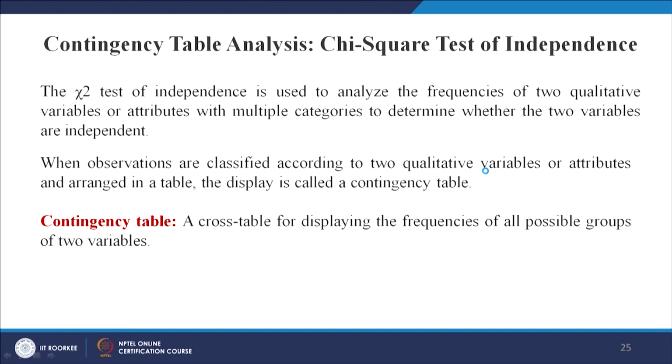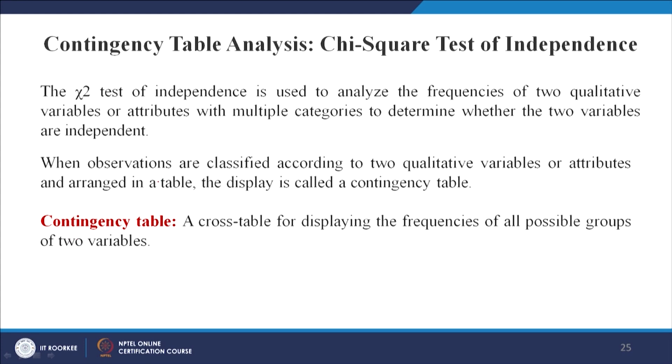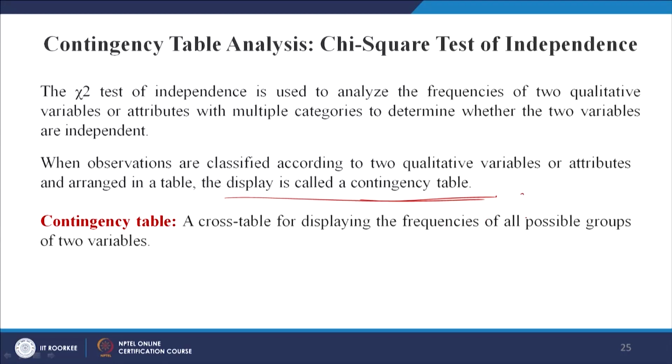Now, what is this contingency table? I will just show you the contingency table, something that looks like this. There is the variable A and the variable B. When observations are classified according to 2 qualitative variables or attributes, the display is called a contingency table. Whenever, in our case, income and cleanliness, let us say, are 2 qualitative variables measured in a nominal way, then this table is called a contingency table. It is a cross table for displaying the frequencies of all possible groups of 2 variables.